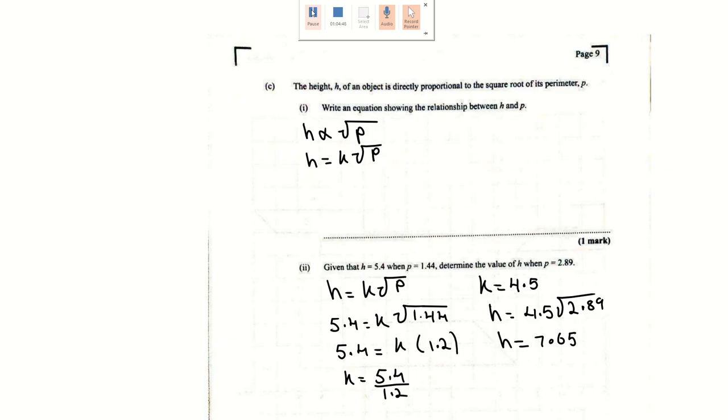The only thing that you don't know in this question is what k is. So h is equal to k by root p, which is 5.4 is equal to k by root 1.44. So k would be 5.4 divided by 1.2, so k is 4.5. Then they want to know what h is equal to when p is 2.89. So h would be 4.5 by root 2.89, which would be h is 7.65. And that would be your answer for this question right here.